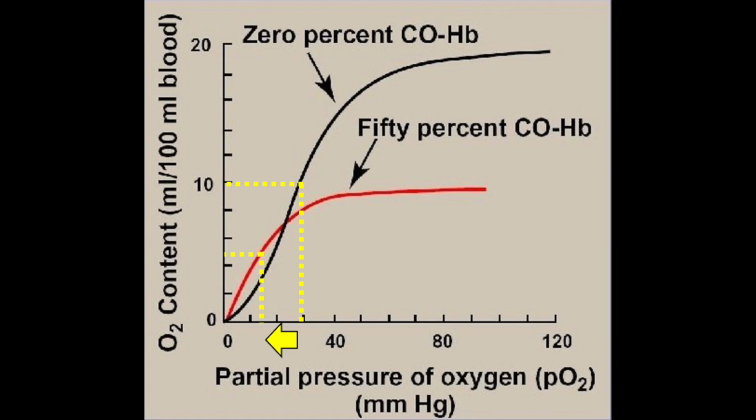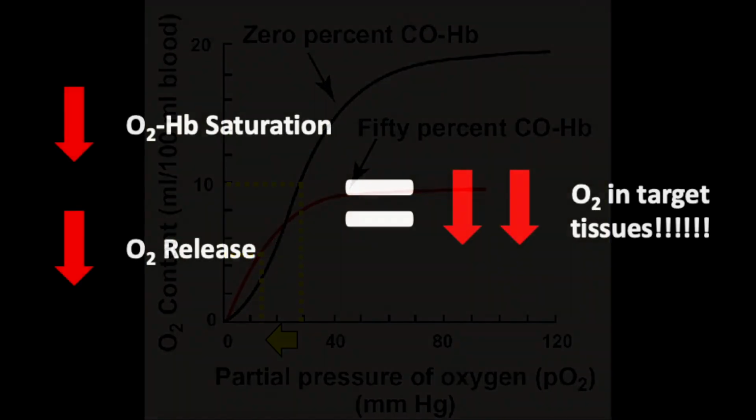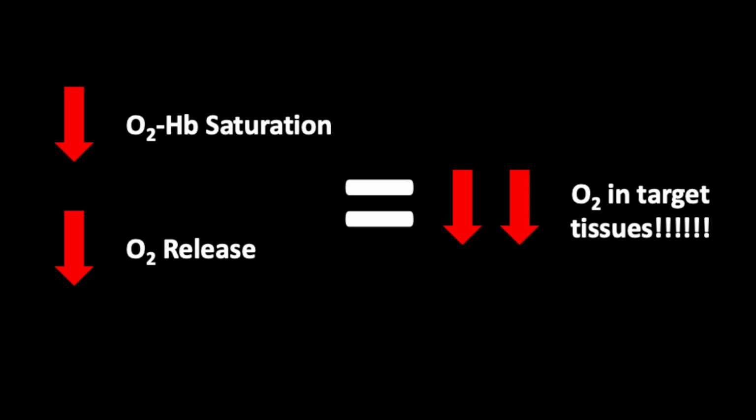The consequence of the increased affinity is that once hemoglobin reaches its target cells, it has a harder time releasing its bound oxygen. Carbon monoxide's effect of decreasing maximum O2 saturation and increasing O2 affinity will result in suffocation of the cells because the total amount of oxygen that it can carry and release will be reduced. The energy requirement to maintain homeostasis in the body will not be satisfied in the absence of oxygen, causing eventual death in the afflicted individual.